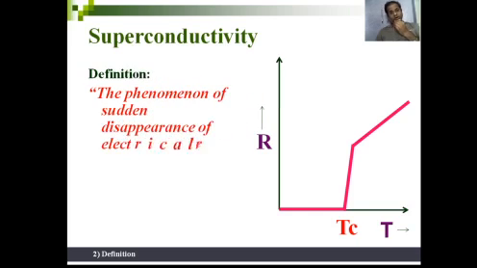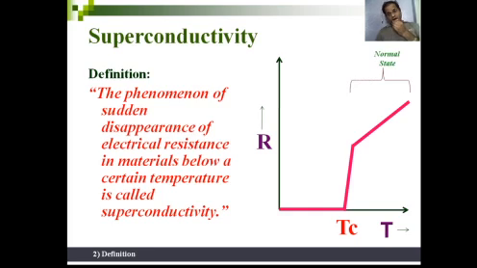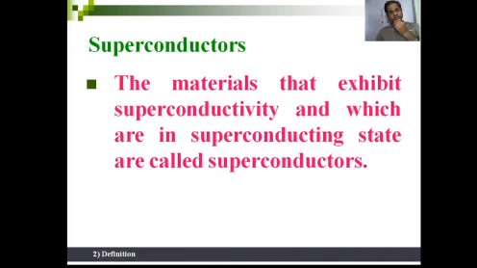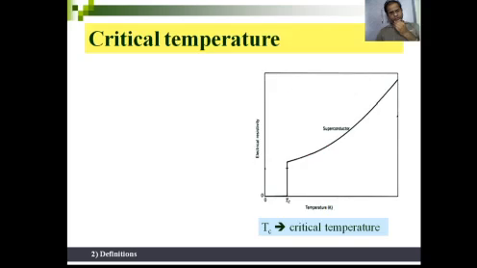So the phenomenon of sudden disappearance of electrical resistance in a material below a certain temperature is called superconductivity. Above the critical temperature Tc, the material is in the normal state, and below the temperature Tc, the material goes into its superconducting state. Superconductors are the materials that exhibit superconductivity, and materials in the superconducting state are called superconductors. Aluminium, tin, mercury and lead are examples of superconductors.